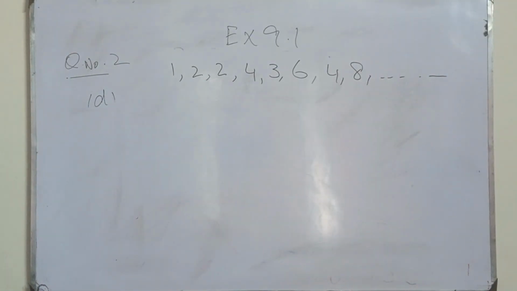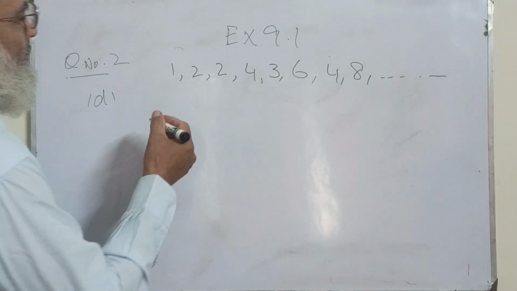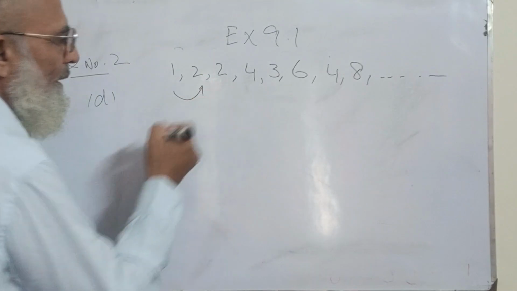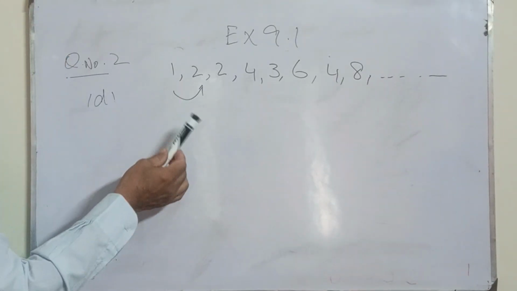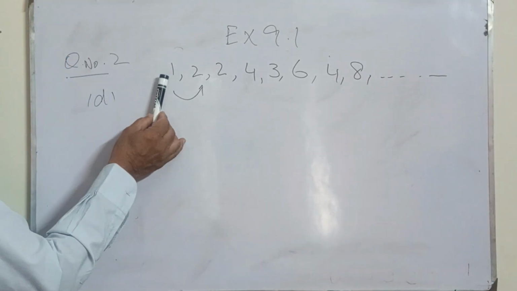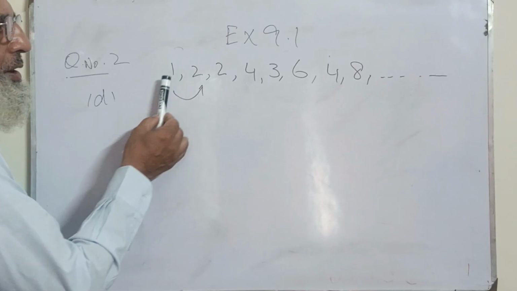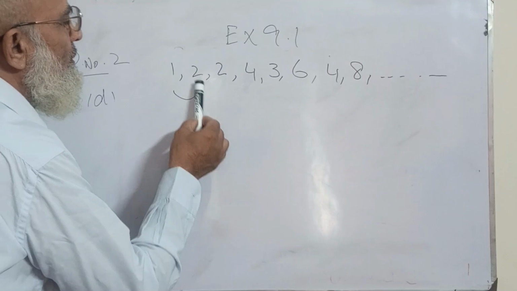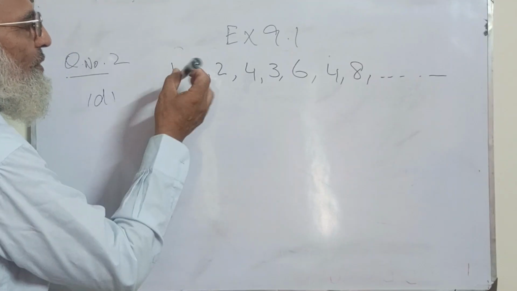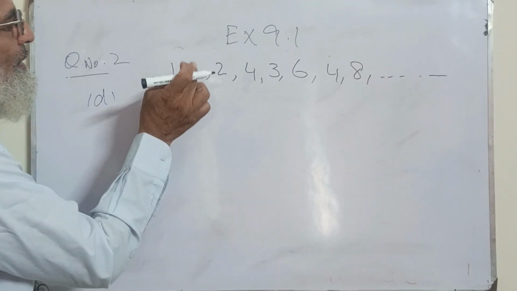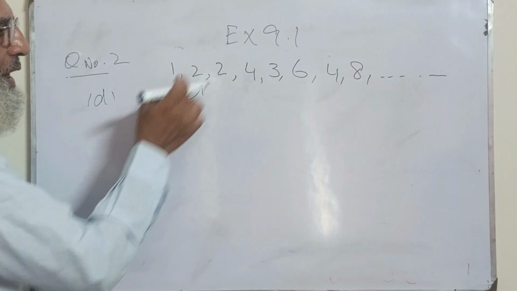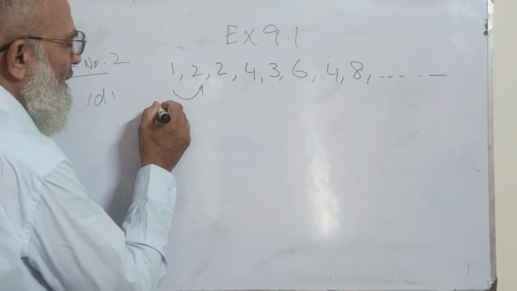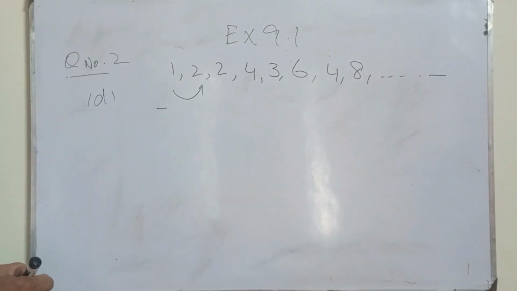Now let us try from the beginning, the increment term to term. If I subtract the first term from the next term, it is 1. But if I subtract the first term in the second case, then our answer will be 0. So it means subtracting is not the solution.